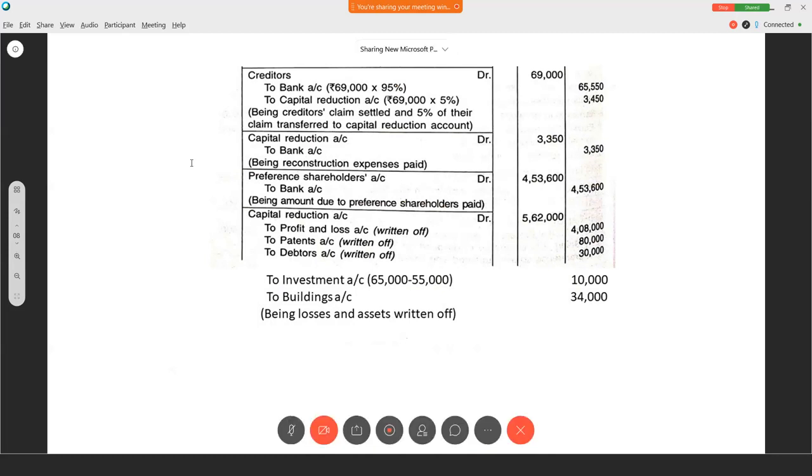Now we have to make the payment, the final settlement to preference shareholders. So the third entry will be preference shareholders account debit to bank account. You have to add both 70% of capital as well as 70% of arrears in dividend. And we are making the payment, right? So preference shareholders receive the benefit, bank, that is cash going out. Clear?